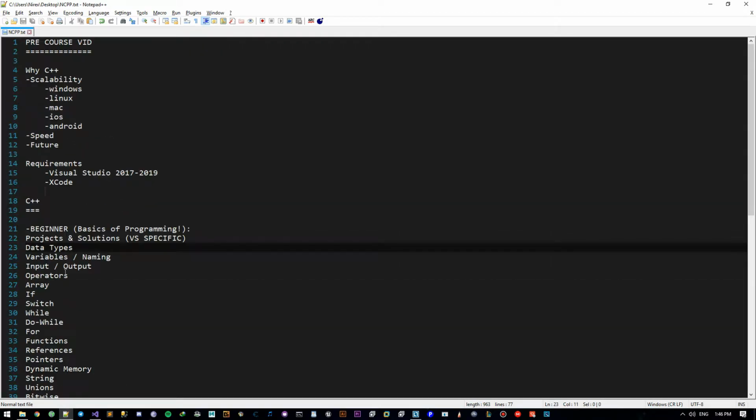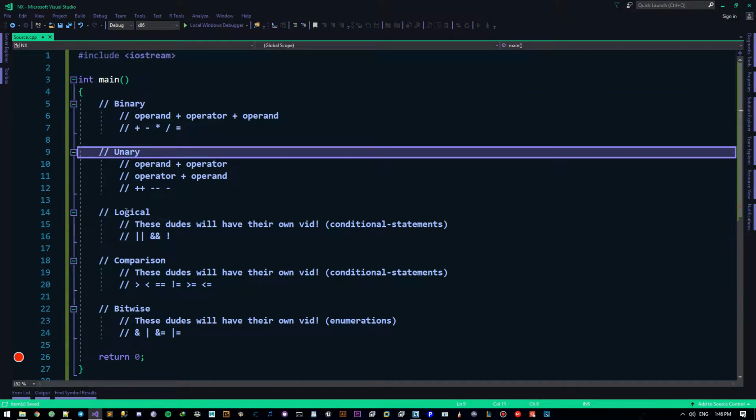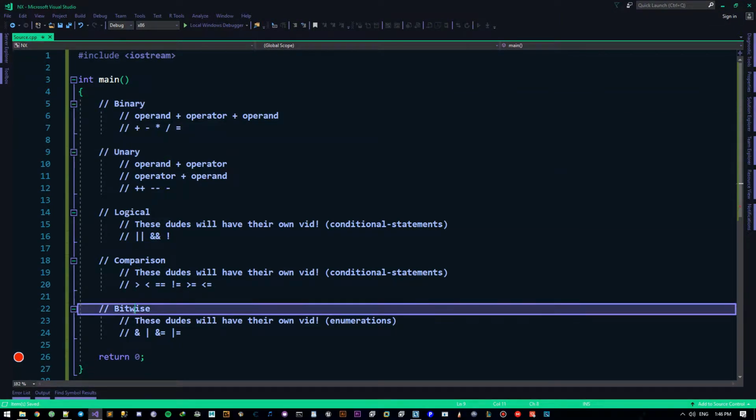So in today's video we will be talking a little bit about operators and almost all types of operators. Okay, so let's get into it. Now I've already written all I need to write for this episode right here, but we'll go ahead and explain all of them as we go forward. So we have a couple of types of operators. We have the binary, unary, logical, comparison, and bitwise operators.